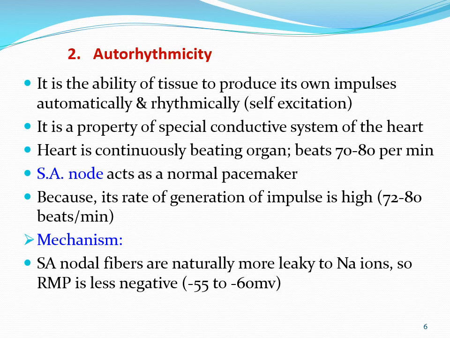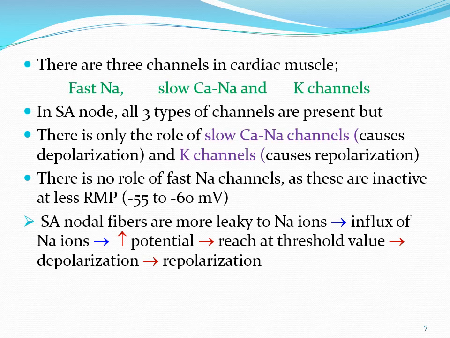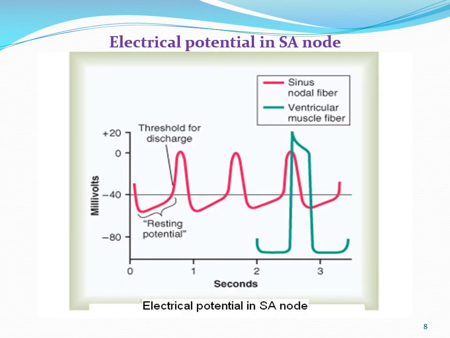That is called rhythmicity. We also studied what channels are involved in the generation of the cardiac impulse. This diagram gives information about the mechanism of generation of the impulse in the SA node, that is how the impulse is produced in the SA node and how this rhythmicity is maintained.